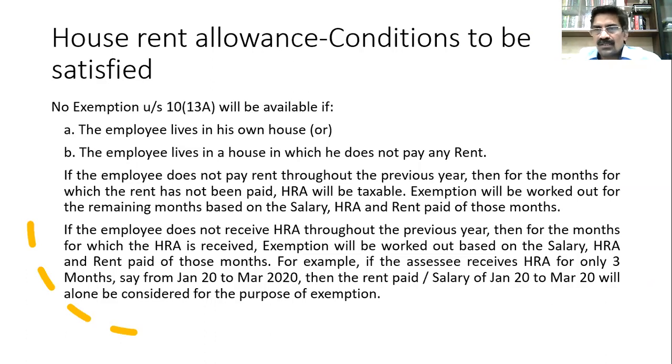For the last 6 months, you pay the rent. So now the exemption will be worked out by taking the salary, HRA, and rent only of October to March.